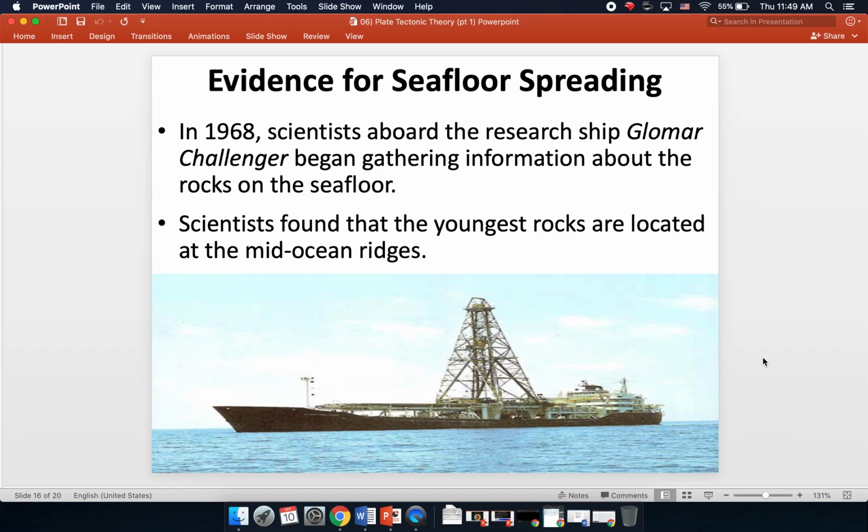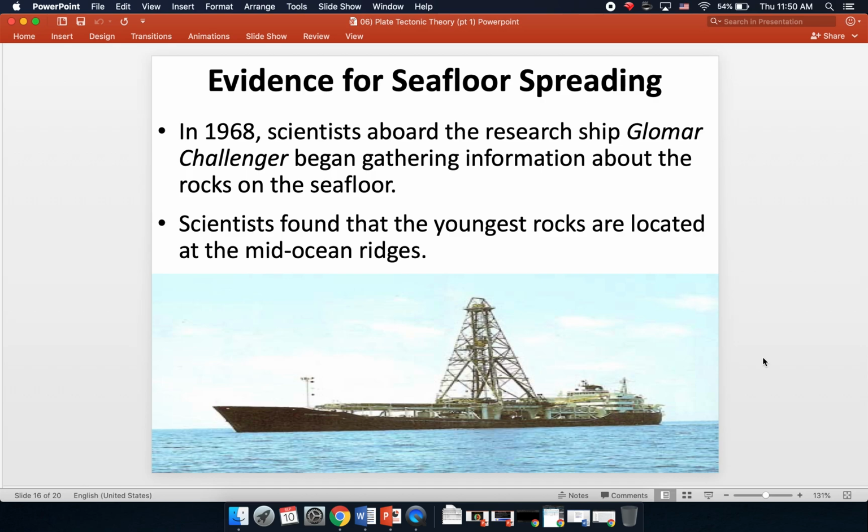All right, in 1968, scientists aboard the research ship, the Glomar Challenger, began gathering information about the rocks on the seafloor, and they found that the youngest rocks are indeed located right at the mid-ocean ridges. So, in other words, the newest seafloor is right there at the ridge, and as you go away from the ridge in either direction, the seafloor gets progressively older and older. And this is really sound evidence for the idea that magma's rising up at the mid-ocean ridge, pushing the plates apart, and creating new seafloor where some of that magma is cooling and pushing the older seafloor apart.